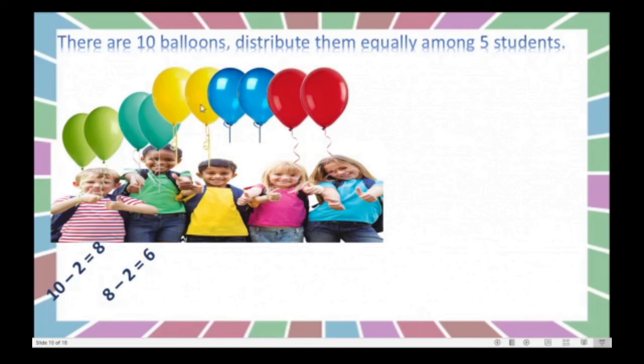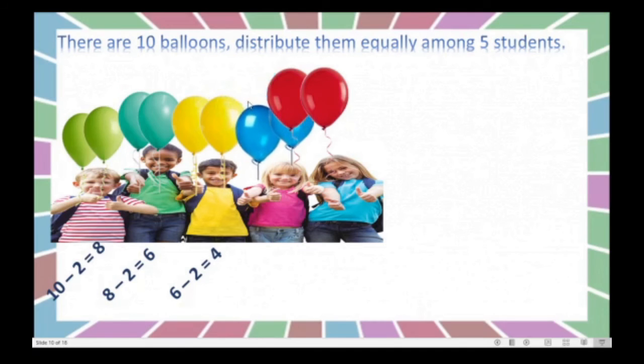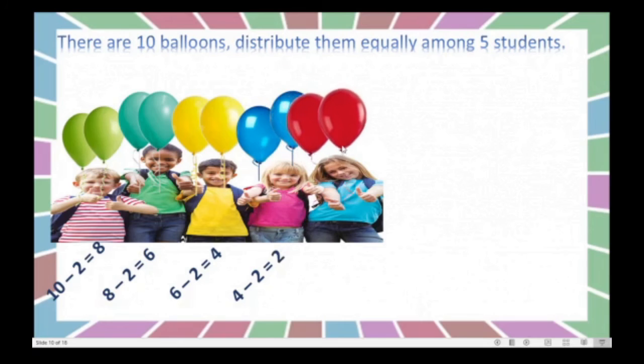Right? We will give yellow balloons to this boy and we will minus 2 from 6. So 4 remain, right? We will give blue balloons to this girl and we will minus 2 from 4. Only 2 balloons remain. Yes, these 2 red balloons we will give to this girl. So 2 minus 2 is equal to 0. Here also what did we do? We subtracted 2 every time. Right? Same number we subtracted again and again.